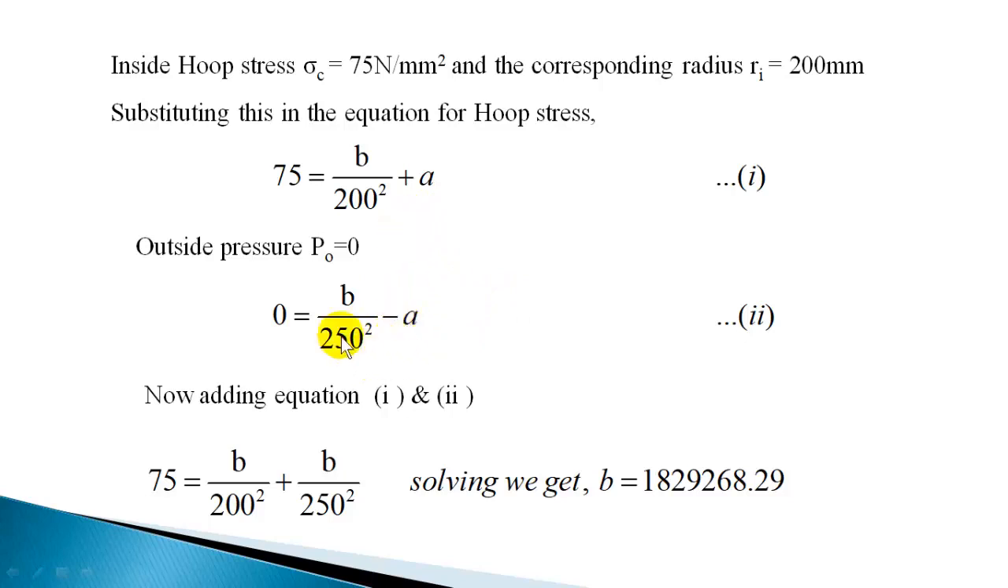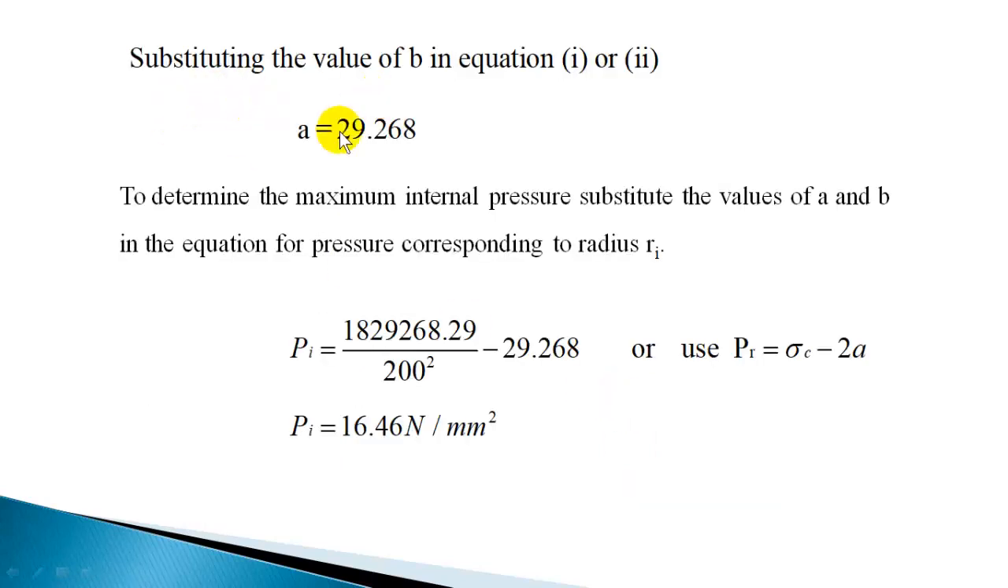So after getting B, you can substitute in equation 1 or 2 to solve for A. This equation will be easy because you have 0 on the left hand side, so you can substitute B as 1.829 into 10 raised to 6. So that divided by 250 square will give A. Taking minus A to the left hand side, you will get A as B by 250 square, and solving that you will get A as 29.268. So this is another constant.